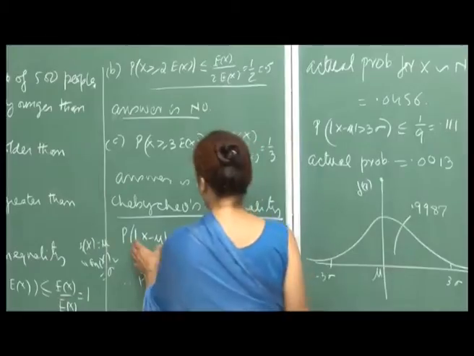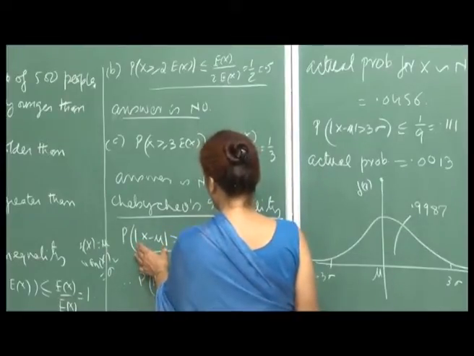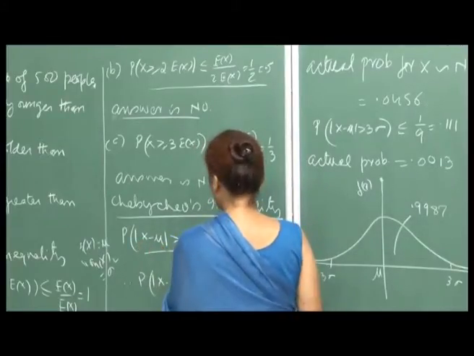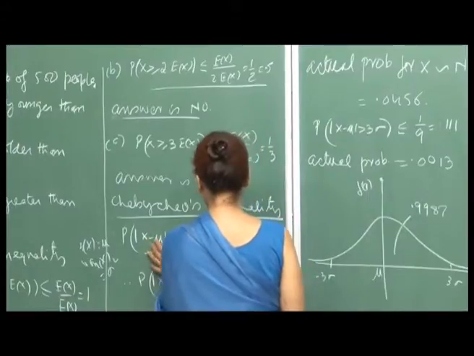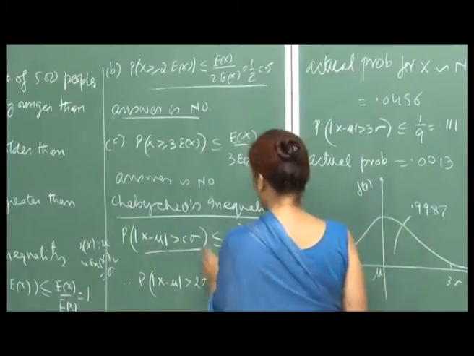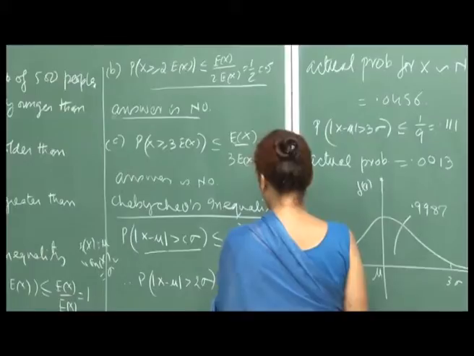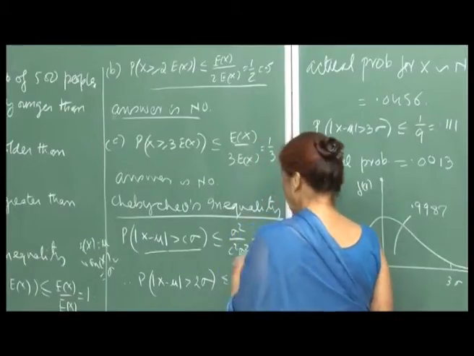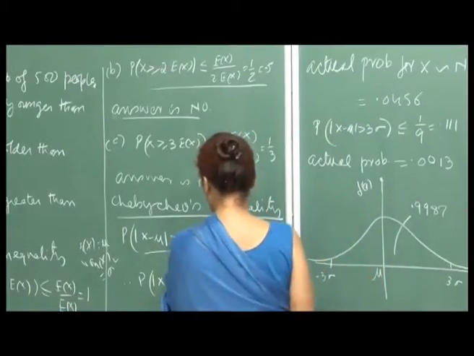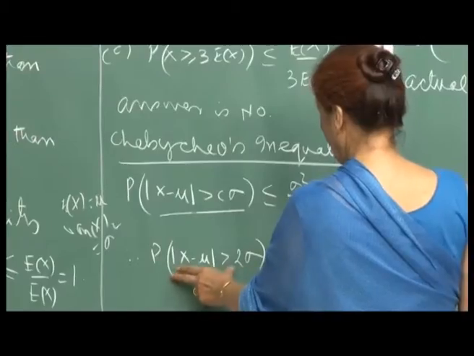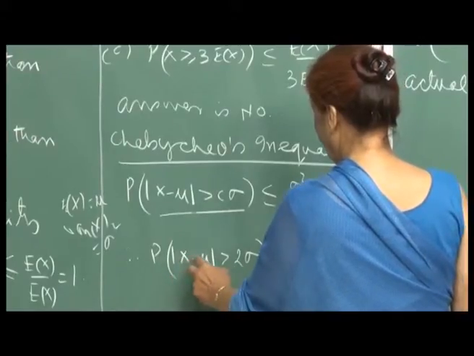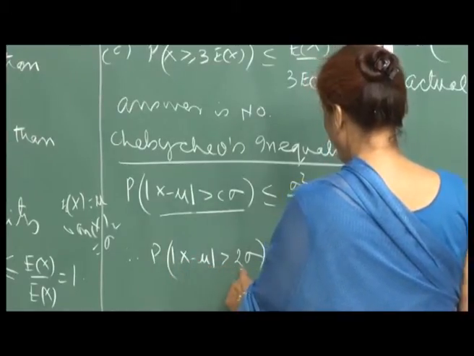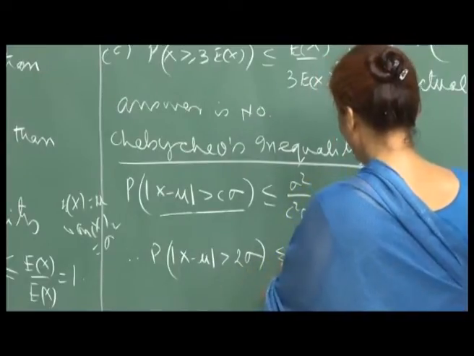You are asking for the probability that the absolute value of x minus mu is greater than c sigma. By Chebyshev's inequality, this would be sigma square upon c square sigma square, which is 1 by c square. In particular, if you put c equal to 2, then this is the probability that mod of x minus mu is greater than 2 sigma, and therefore, this will be less than or equal to 1 by 4, which is 0.25.